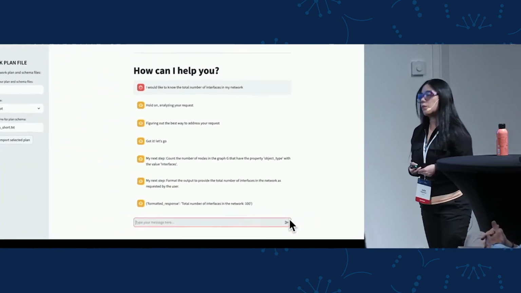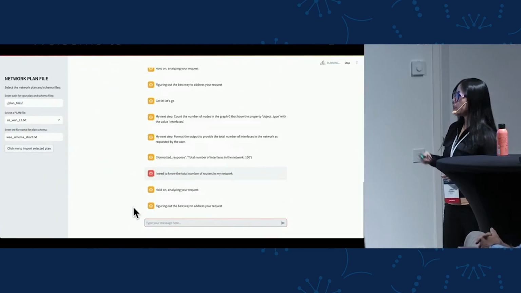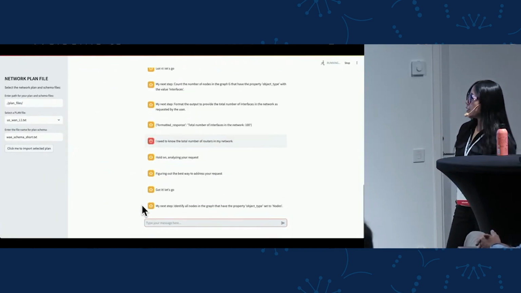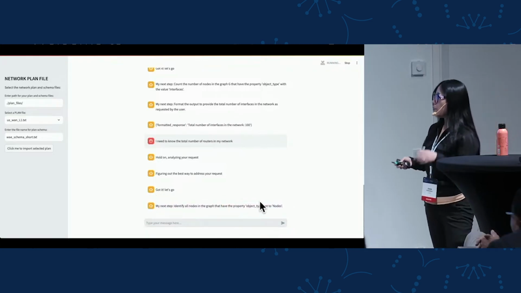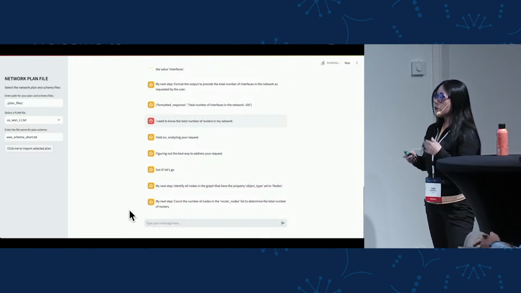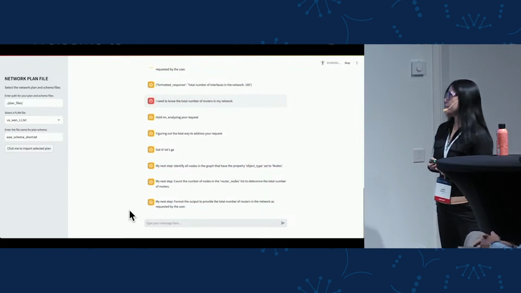For the next question, again I will ask another basic question. Tell me the total number of routers in my network. So I send the query, then I wait for the plan. The first step here is, again, okay, I need to count all the objects in my graph database that are of type node. Then it formats the output again, and finally shows it to the user.